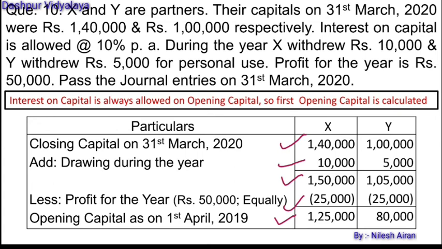Likewise here for Y also, closing capital we are given 1 lakh, then we are given here the drawings 5,000, it will be added, 1,05,000. Then profit for the year, that is 25,000, will be deducted. So the opening capital for X is rupees 1,25,000 and for Y it is 80,000 rupees.